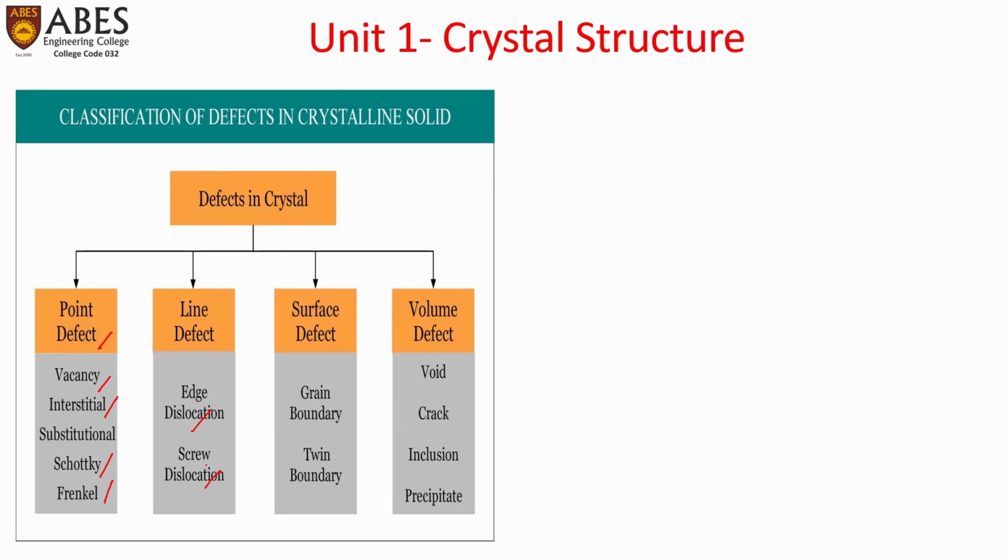The line defects are also called dislocations. Then surface defects, where we'll have grain boundaries and twin boundaries, tilt boundary, and few more which we'll discuss. Volume defects would be having voids, the cracks, the inclusion, and the precipitate. All these are three-dimensional defects, so it is called volume defect.